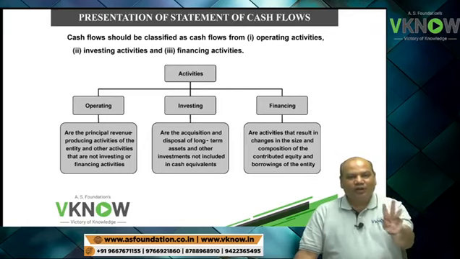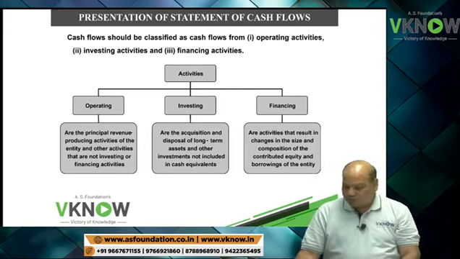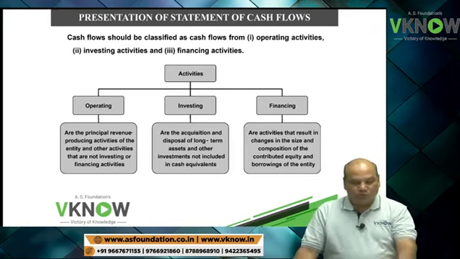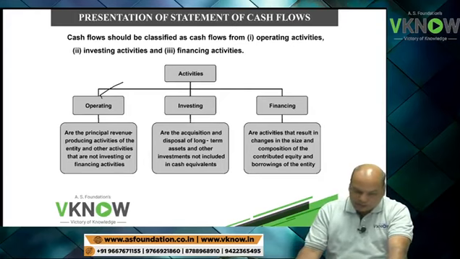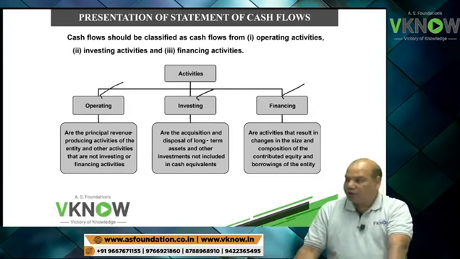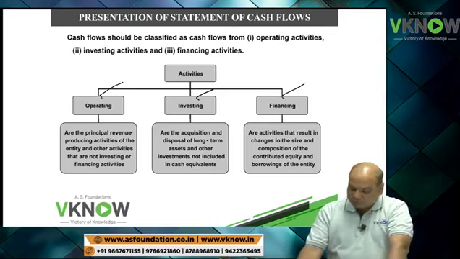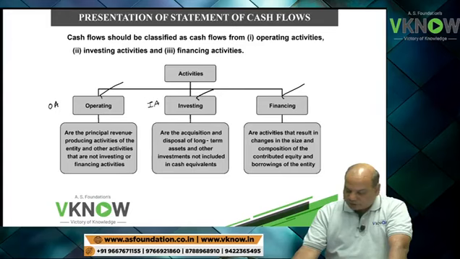All your cash flow you will divide into 3 categories, that is called operating activity, investing activity and financing activity. So in short we will call it OA, IA, FA.